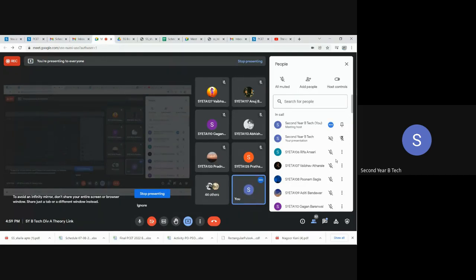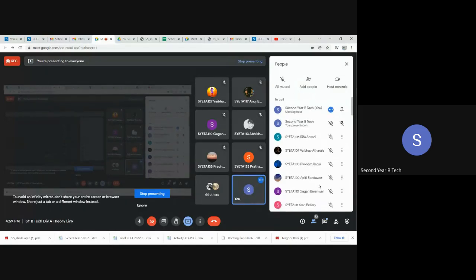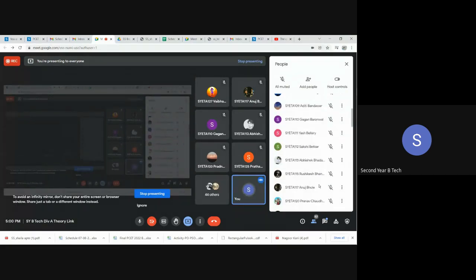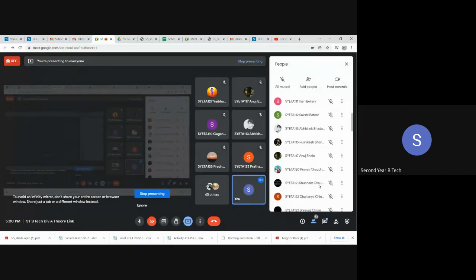Yes, Shreya? Seven, 8, 9, 10, 11, 12, 13, 14 is absent. 15, 16 is absent. 17, 18 is also absent. Why is 18 also absent?